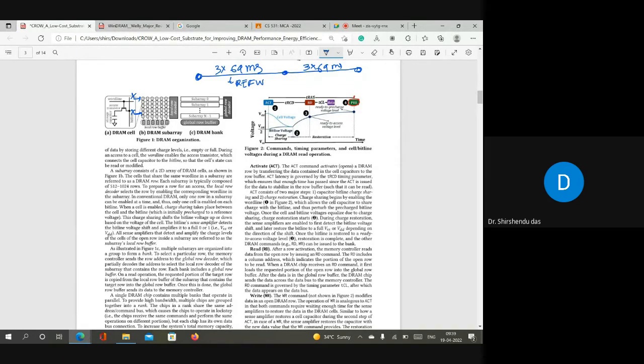So again, back to this point, let us remove the cross, because you cannot say that weak rows are not there. It was just an assumption. Suppose these two rows are weak. So how to handle these two rows? Because these two rows need refresh within 64 milliseconds, but other rows are strong rows and they need refresh in 3 cross 64 milliseconds.